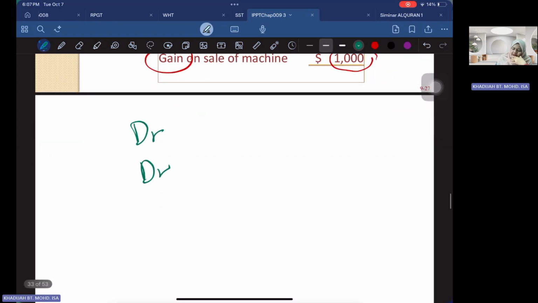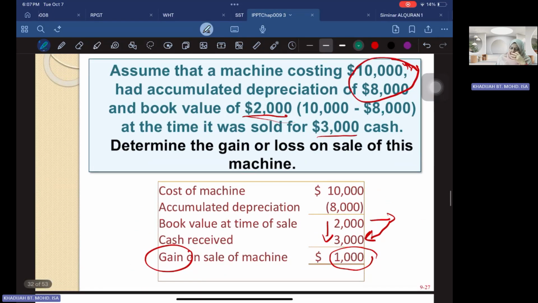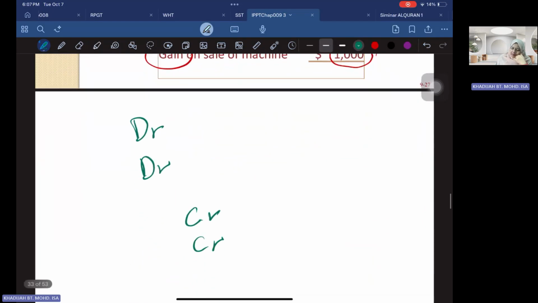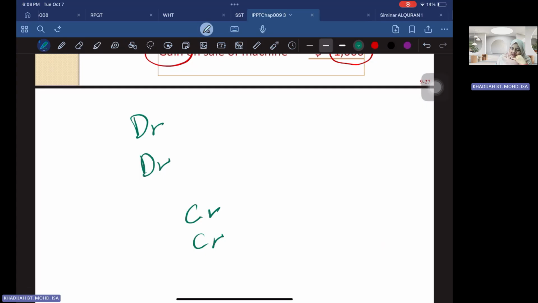Just put a debit, and a credit, and a credit. So upon disposal of a machine, how much was the cost of the machine? It is 10,000. So upon disposal, you're going to reduce the machine. So you're going to credit your machine that costs you 10,000.